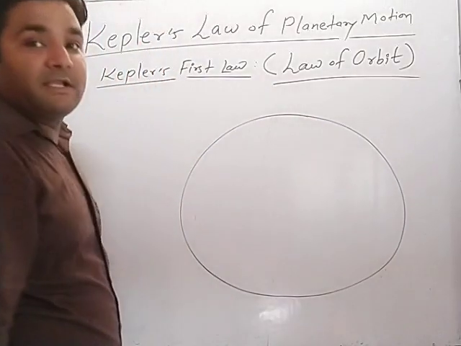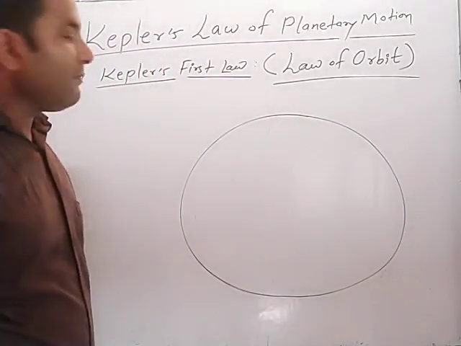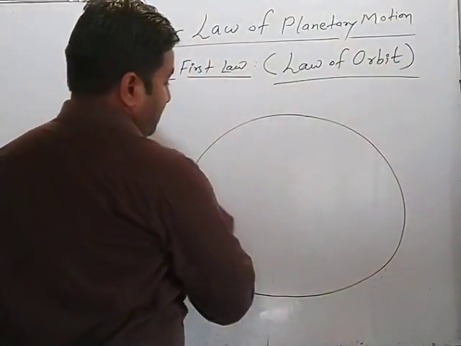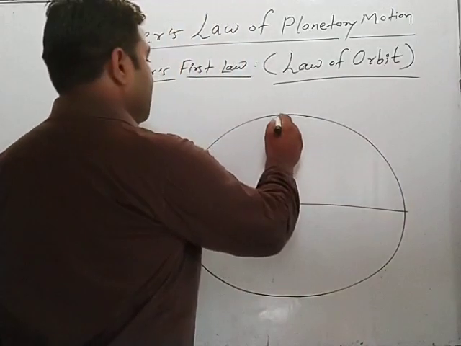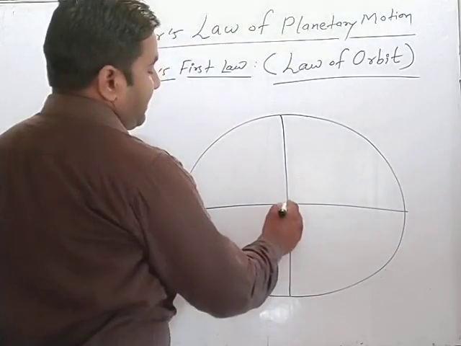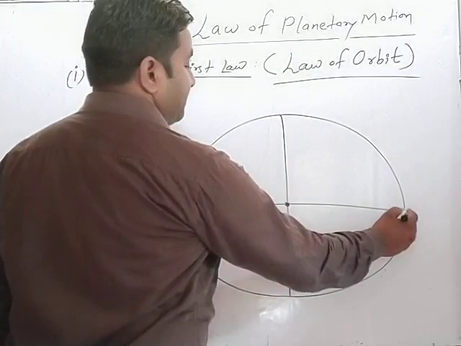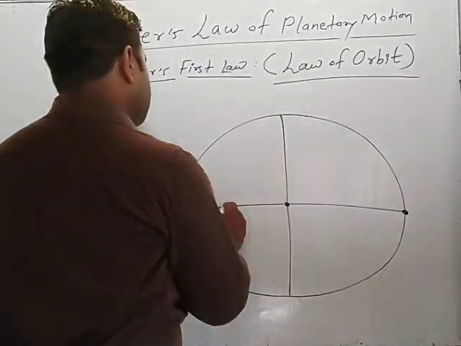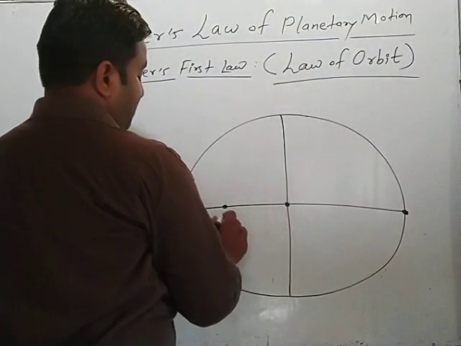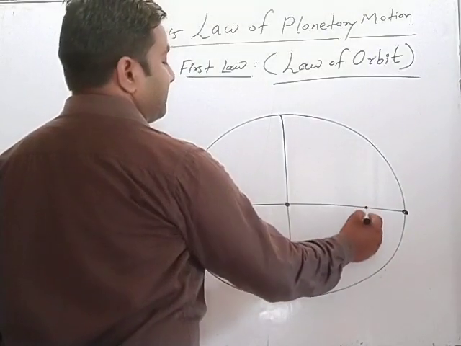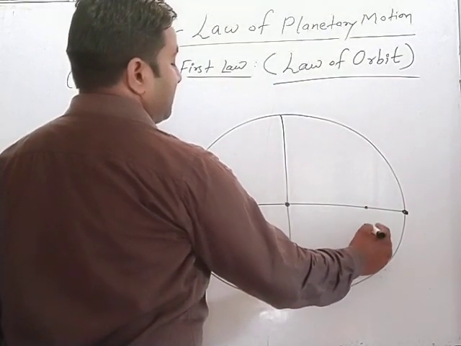Here, this is an elliptical orbit. This is the major axis, and this is the minor axis. This is the position of F1, and this is the position of F2.